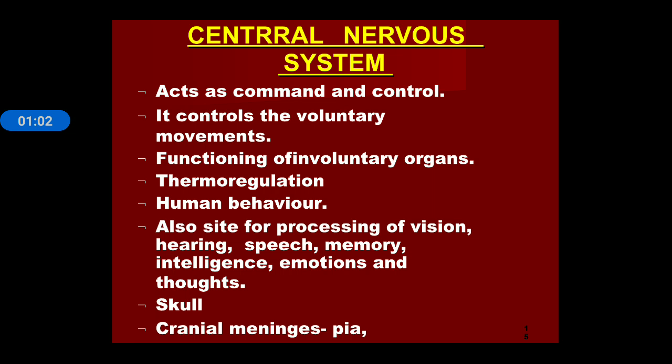The central nervous system consists of two main components of the body, brain and spinal cord. Thermoregulation is also its function. Thermoregulation means to maintain the body temperature. Human behavior is also regulated by the central nervous system, and the sight of vision, sight of hearing, sight of speech, sight of memory, intelligence, emotion, thought, these come under the central nervous system. So the central nervous system consists of two main parts, brain and spinal cord.